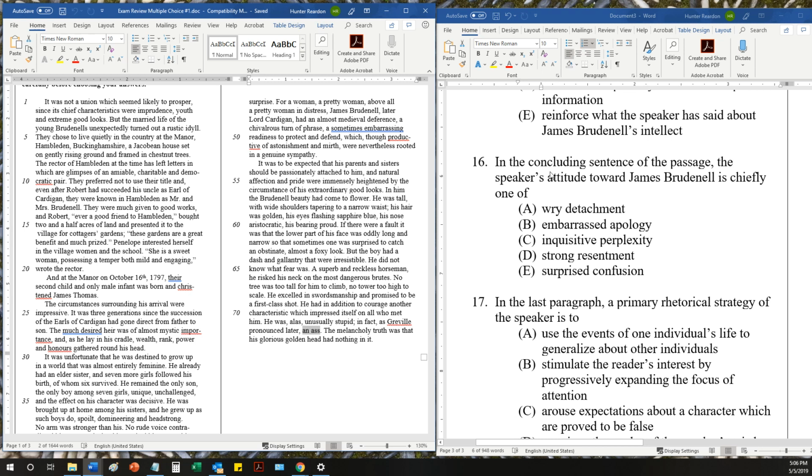16, in the concluding sentence of the passage, the speaker's attitude toward James Brudenell is chiefly one of, let's see, is it embarrassed apology? Well, I'm not really sure there's an apology going on here. Who was apologizing for whom? I don't think anyone needs apologizing for. Inquisitive perplexity. Inquisitive implies a question, like the author doesn't really quite understand what's going on or quite understand what happened. Here, the melancholy truth was that his glorious golden head had nothing in it.